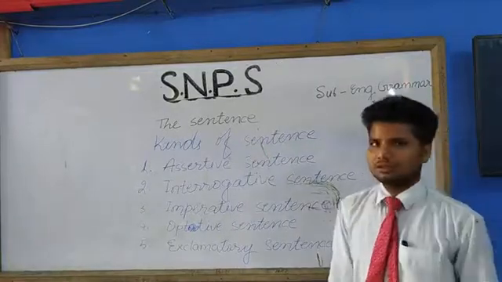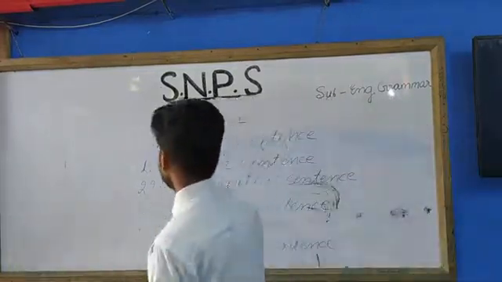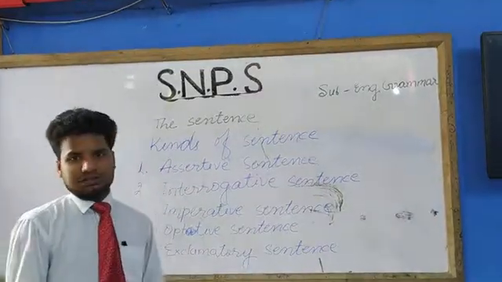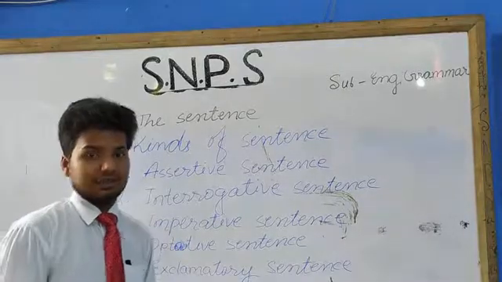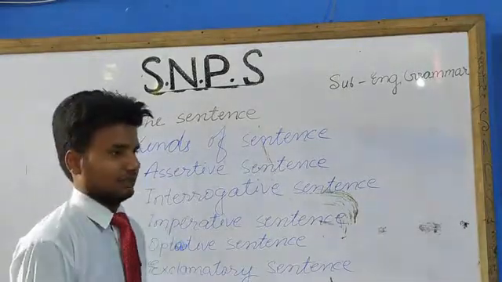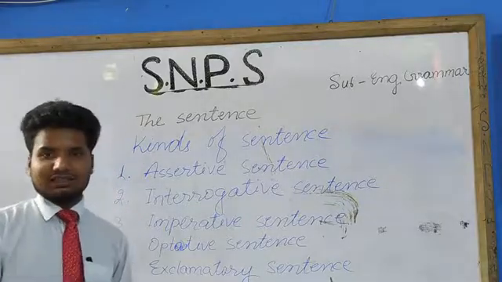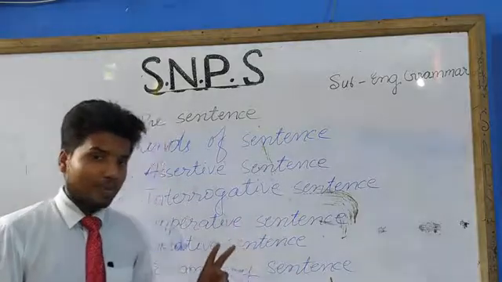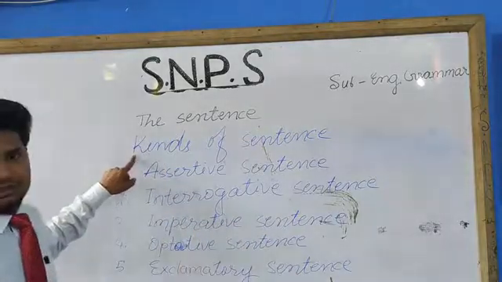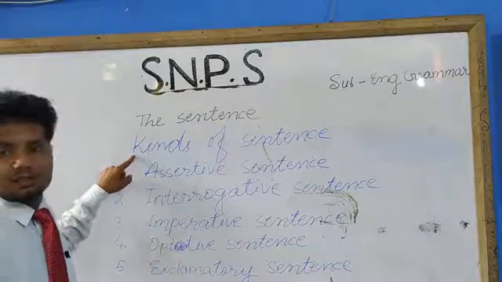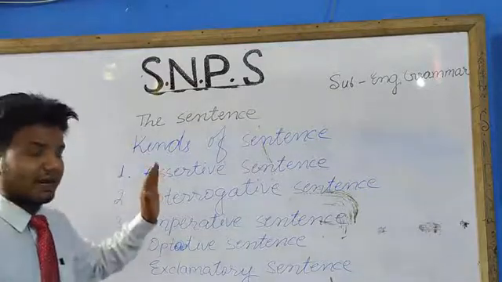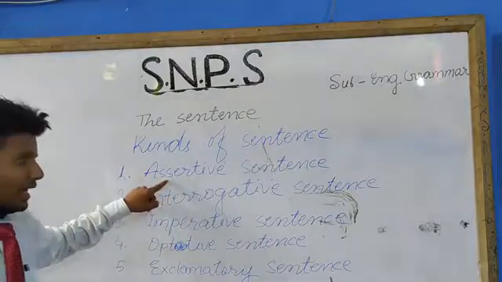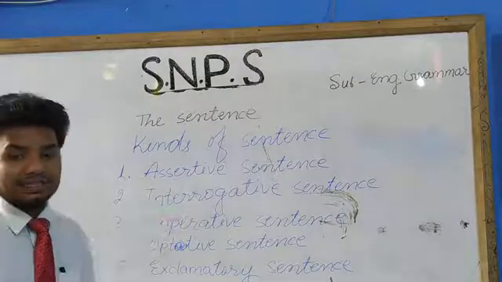Students, now it's time to know about the kinds of sentence. As I have said, there are 5 kinds of sentence. Recently, I taught you the parts of a sentence on the basis of its structure: subject and predicate. Now, on the basis of the sense of the sentence, a sentence has been divided into 5 kinds. The very first kind is the assertive sentence, which is also known as the declarative sentence.